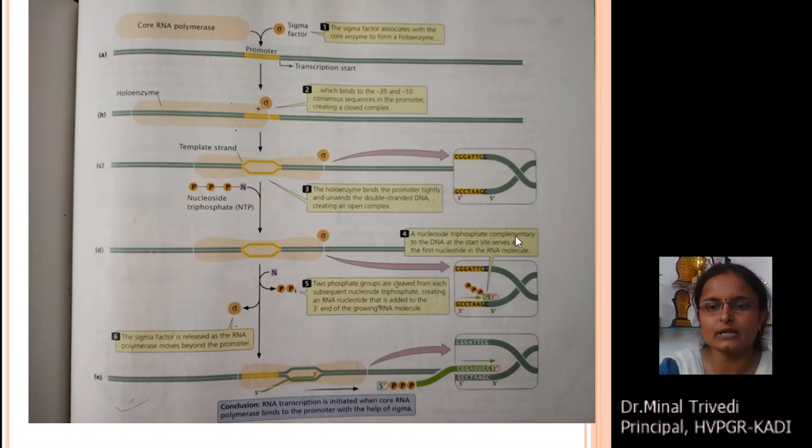After that, a nucleotide triphosphate complementary to the DNA at the starting point serves as the first nucleotide in the RNA synthesis. You can see the guanine nucleotide present over here. Two phosphates are cleaved from each subsequent nucleotide triphosphate and a nucleotide is added at the 3' end of the growing RNA molecule. So you can see that RNA synthesis is carried out in the 5' to 3' direction. This is the way the process of RNA synthesis is started. This is known as the initiation of transcription in prokaryotic organisms.